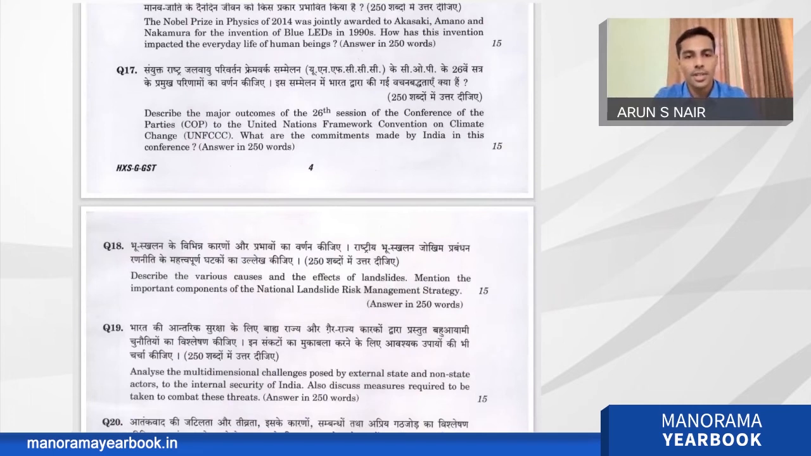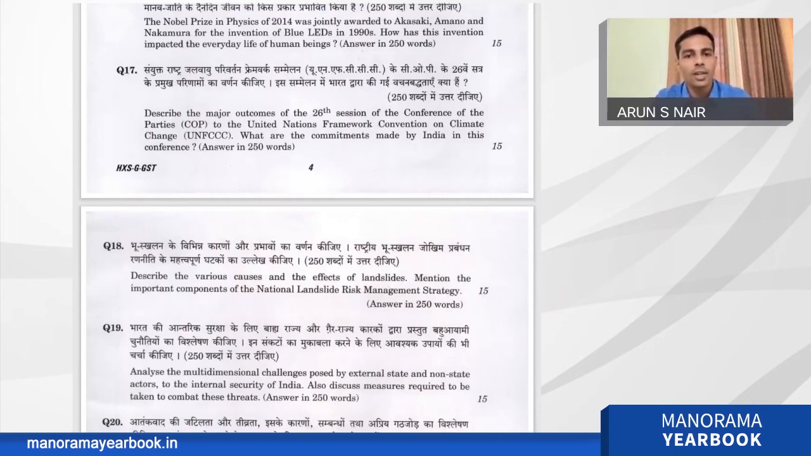Now we can go to question number 17. Describe the major outcomes of the 26th session of the Conference of the Parties, COP, to the United Nations Framework Convention on Climate Change, UNFCCC. What are the commitments made by India in the conference? Again, this is a second question related to COP26, because that much importance is there for the session, and every aspirant knows that one or two questions will come in the mains examination. So most of the people might be prepared for this.